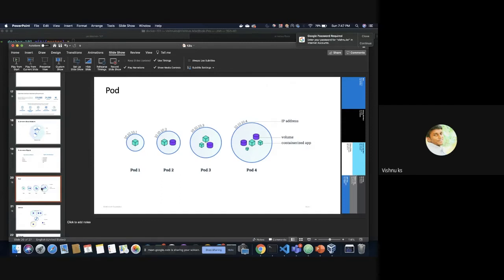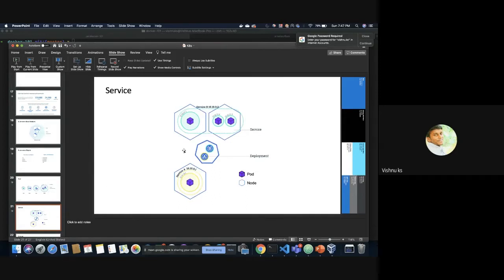So this is what I explained. This is a very simple pod. It only has one container. It has a container and a volume attached. It has two containers and one single volume attached. It has three containers and two volumes attached. Each of the pods will have its own IP address.